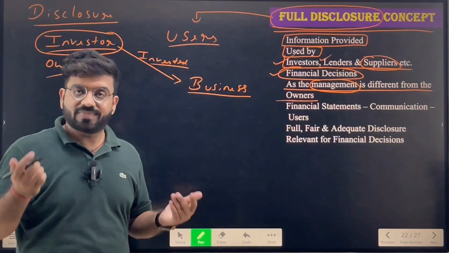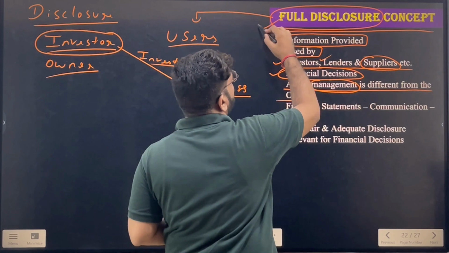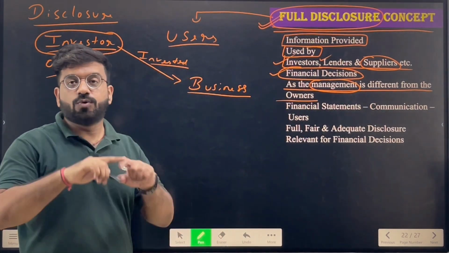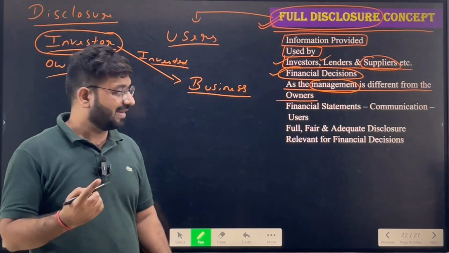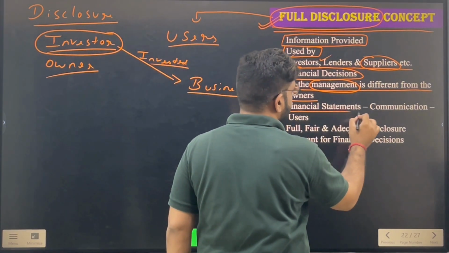So they want the information from the accountant. From the accounting information only they will get the information, because they are sitting outside the business and they don't know what's happening inside. So that's why it is told that the company should fully disclose each and everything in its accounting information. Okay, next, the financial statements.